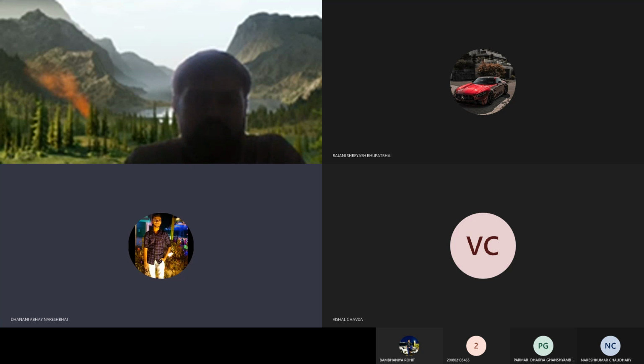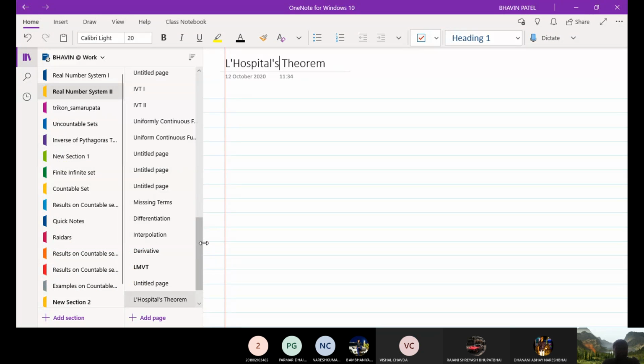Roughly speaking, if f is a bijective function, a mapping from interval I to R, which is continuously differentiable, and f dash is non-zero throughout the interval. Suppose f is differentiable on open interval AB, and let us assume that f dash x is non-zero throughout the domain, then its inverse function is also differentiable, and the derivative of the inverse function is nothing but 1 upon f dash. So this is known as inverse function theorem.